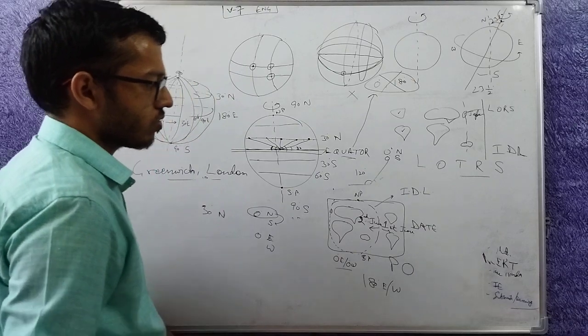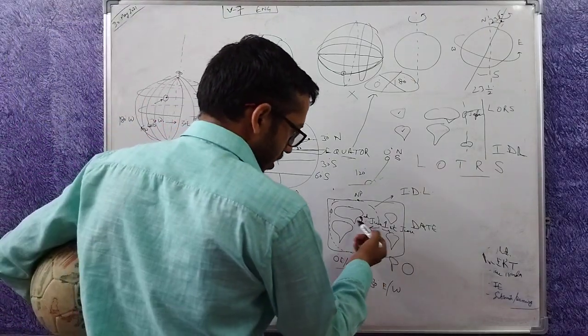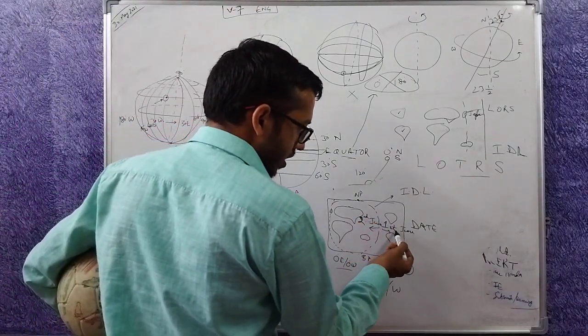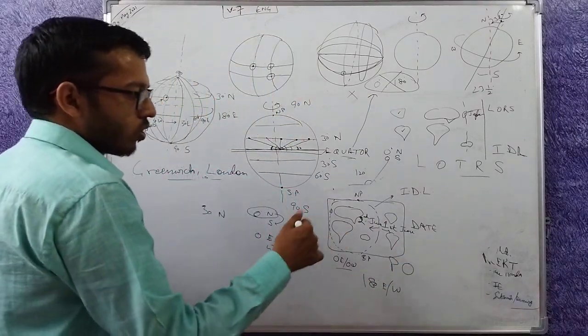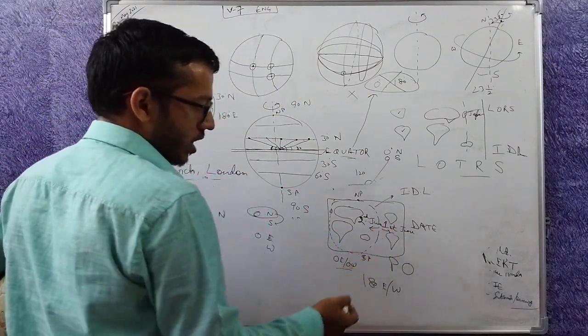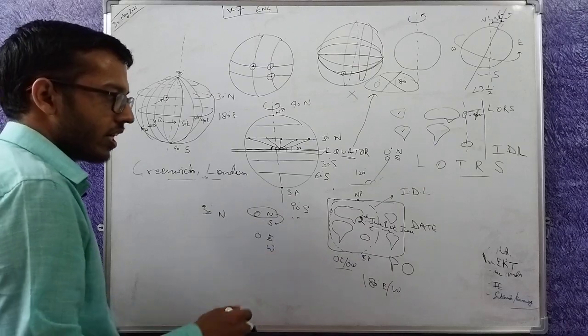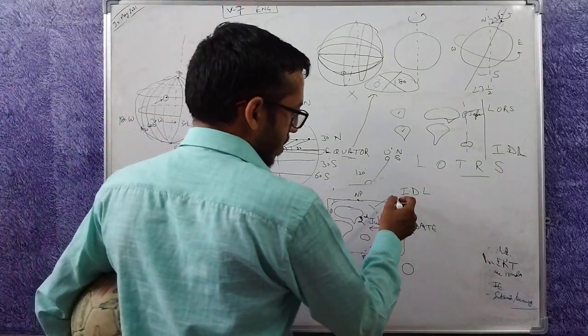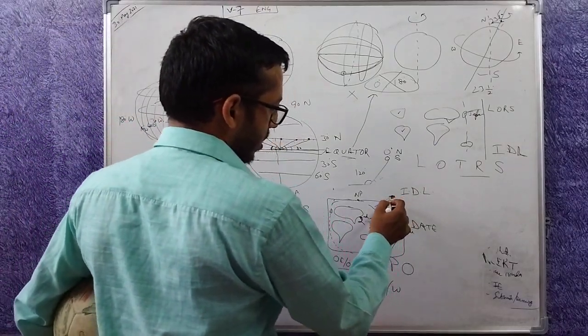Today is, I think, 1st of June, so it will be 1st of June here and 31st of May there. Tomorrow it will be 1st of June here and 2nd of June there. We will see in detail how. For now, just remember that this is the International Date Line.